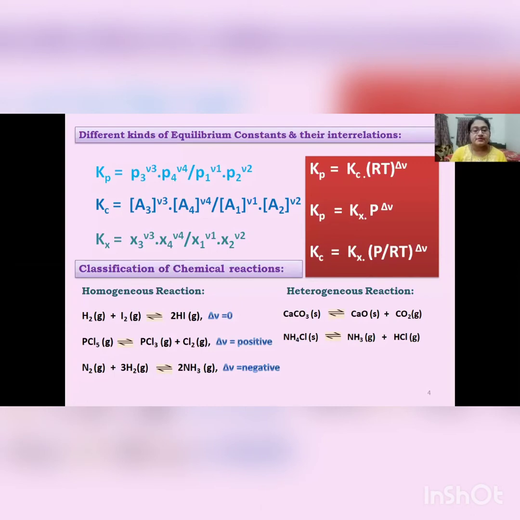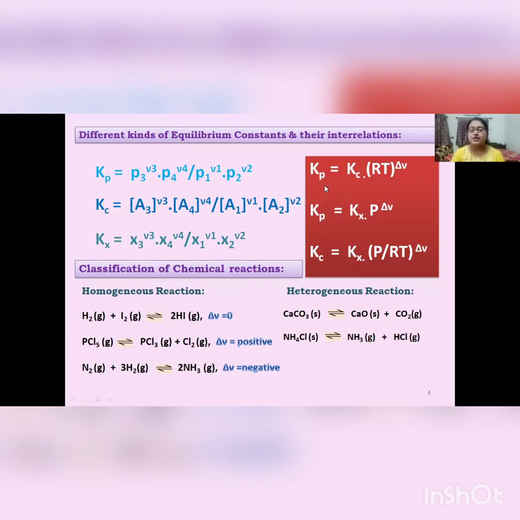Now, if we express the active mass in terms of partial pressure, then the equilibrium constant is known as Kp. If we express it in terms of molar concentration, then the equilibrium constant is Kc. And if we express it in terms of mole fraction, then the equilibrium constant is expressed as Kx. And these are the interrelations between them.